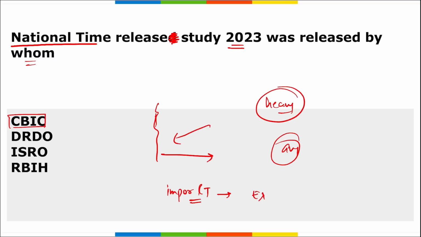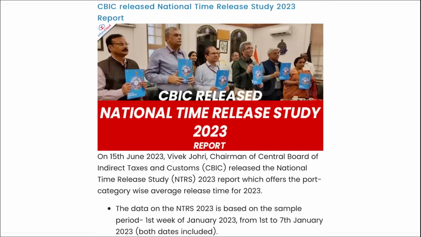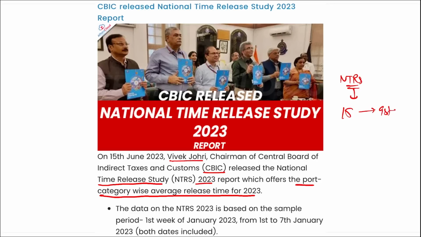So recently Vivek Johri, chairman of CBIC, released the National Time Release Study 2023 report that offers the port-wise average release time for 2023. This NTRS, that is your National Time Release Study, NTRS 2023, was conducted in 15 custom ports across 9 states. The data of the study was taken from custom automated systems maintained by the Directorate General of Systems and Management of CBIC. Correct? And here it compares the average release time to the performance during 21-22.